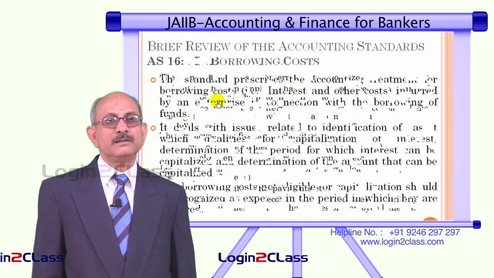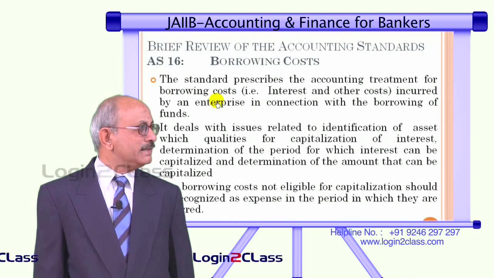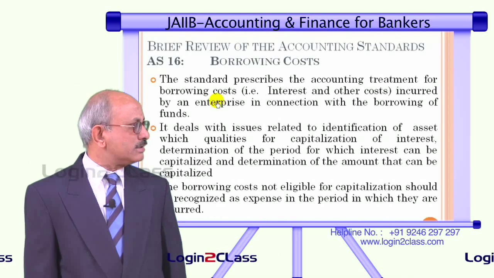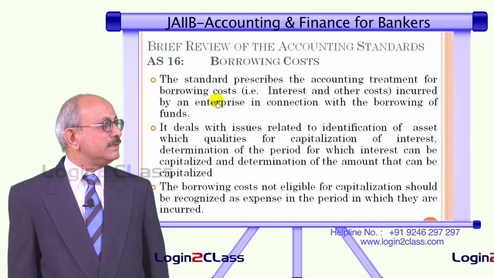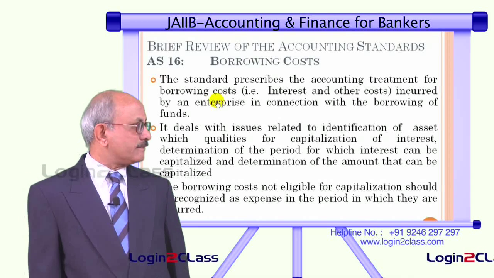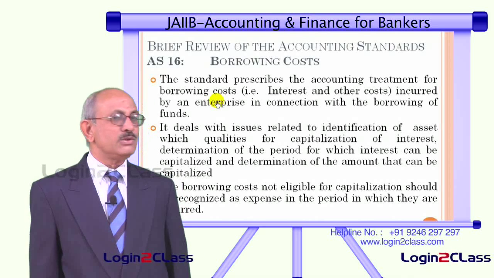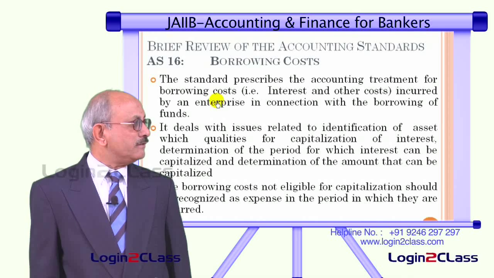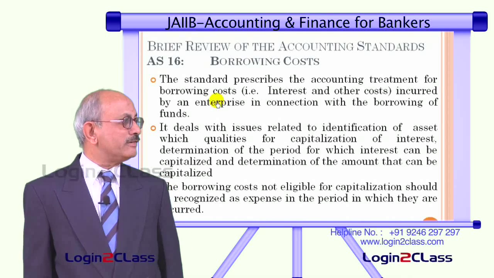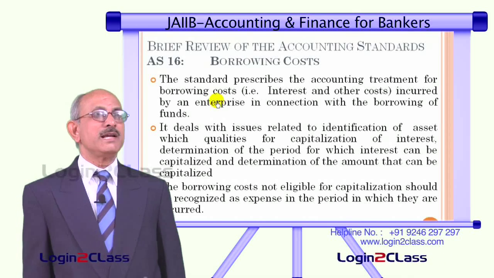AS 16 goes on to talk about borrowing costs. Whenever an entity borrows, it incurs costs such as interest cost and other costs, and these need to be accounted for in the books of the entity. So this accounting standard deals with issues related to identification of assets which qualify for capitalization of interest, determination of the period for which interest can be capitalized, and determination of the amount that can be capitalized.